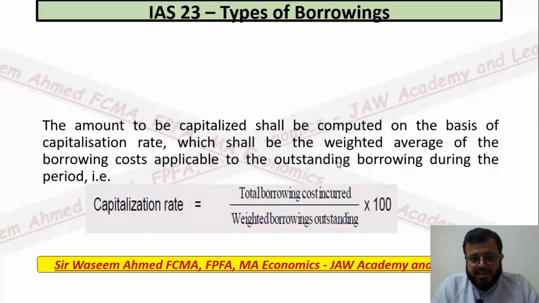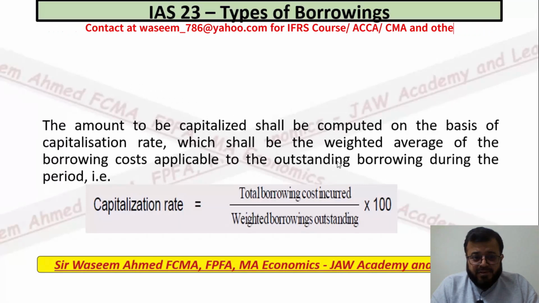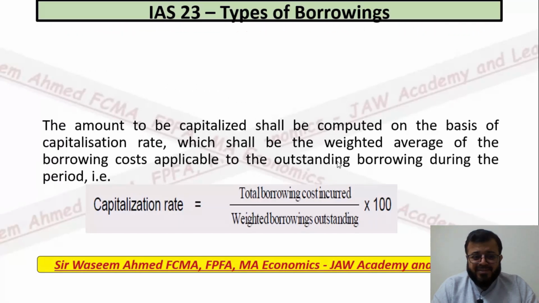The amount of the capitalized asset shall be computed on the basis of the capitalization rate, which shall be the weighted average of the borrowing cost applicable to the outstanding borrowing during the period. We have to calculate the rate if we have general borrowing, and the formula for calculation of the rate is this one: capitalization rate equals total borrowing cost incurred divided by weighted borrowing outstanding.